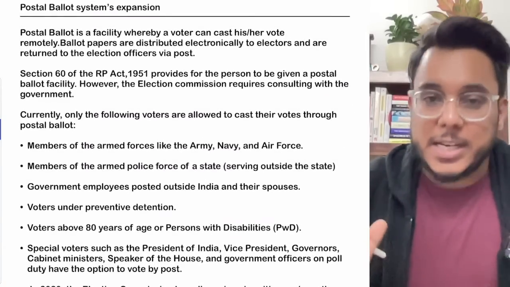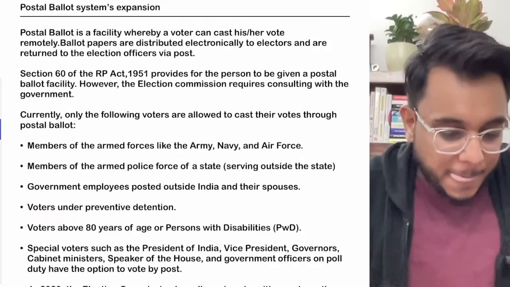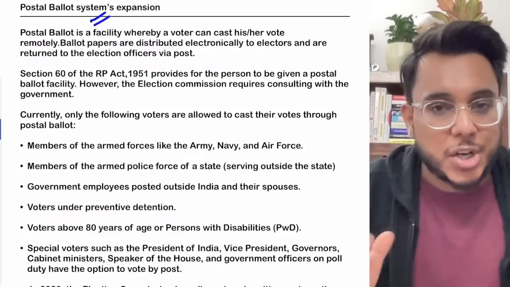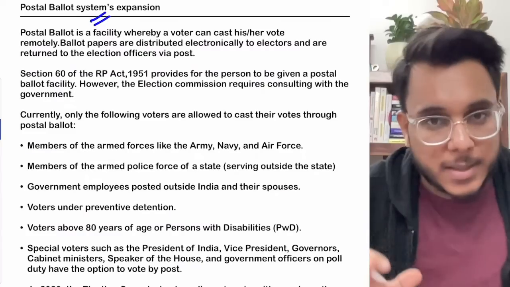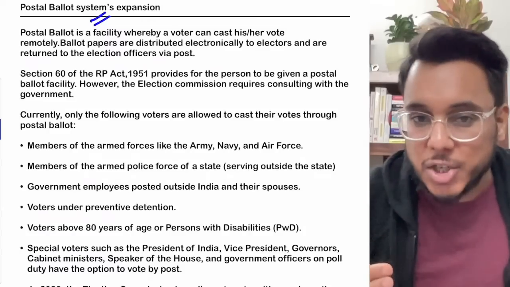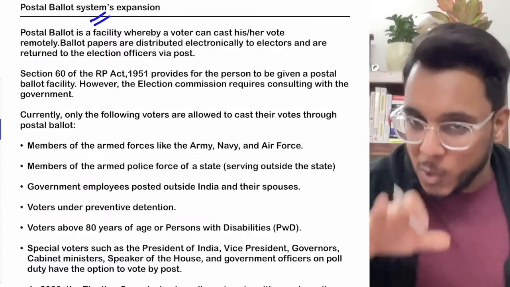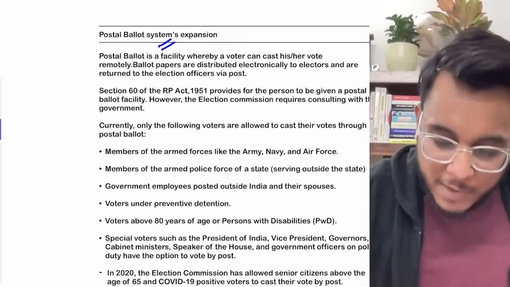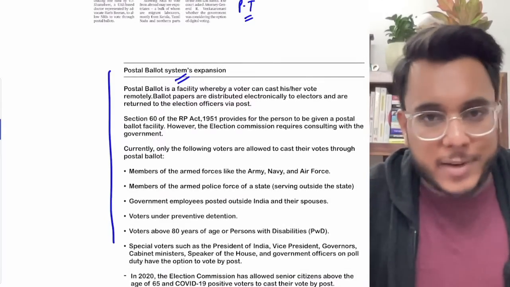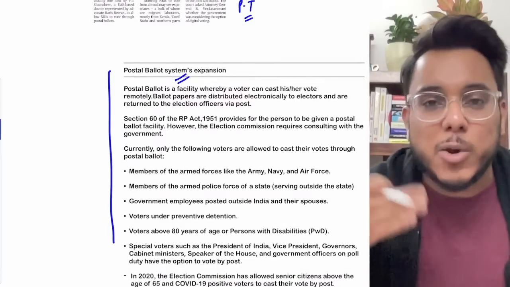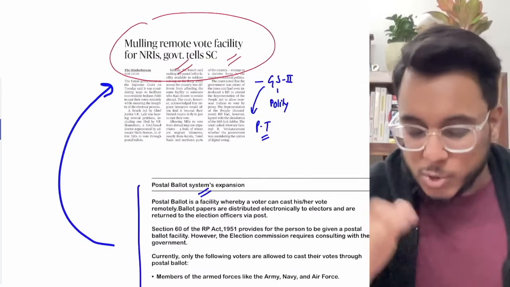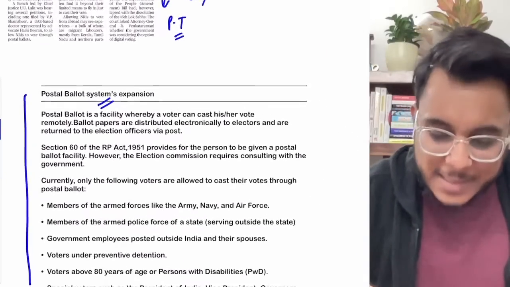Now let's take the article from the very scratch. Now what has happened, the postal ballot system's expansion is being talked about, is being provided by the Supreme Court, it is being provided by the union government also, that the postal ballot's expansion is something that they are thinking about. Okay, we'll see that thing just in a minute, but before that we will be taking up the background as well as the value addition in the postal ballot system, because if we don't know what this postal ballot system is, we will not be able to understand this present article. Okay, so let's understand some of the basics first. From the very scratch we'll see.